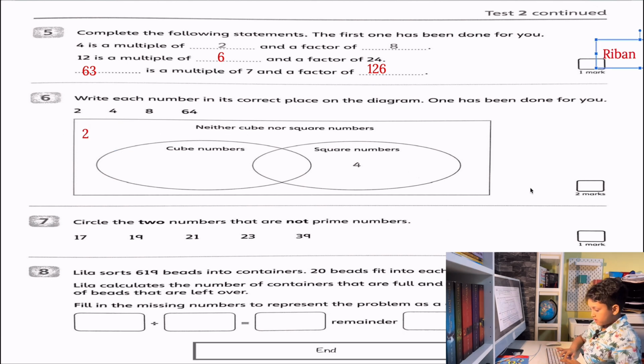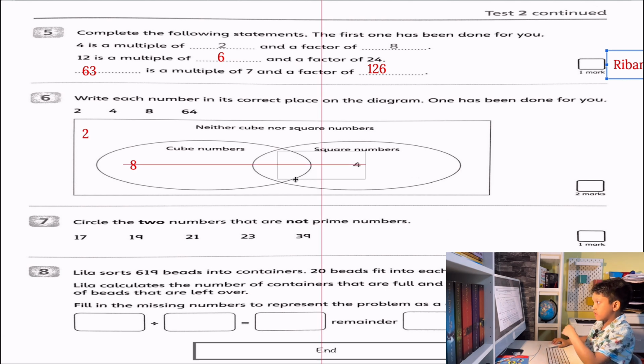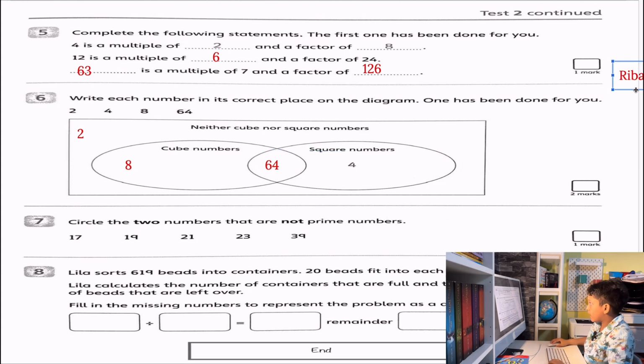Let's do 8. 8 is a cubed number, but not a squared number. 64, what do you guys think? Is it a squared number or a cubed number? It's actually both, because it's 8 squared, and it's also a cube number, 4 cubed.